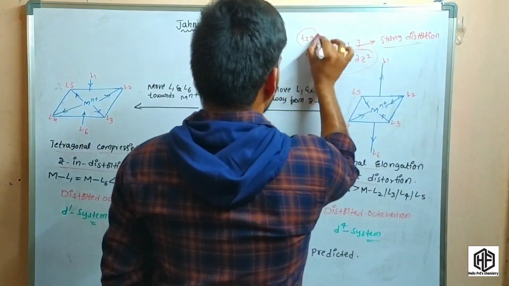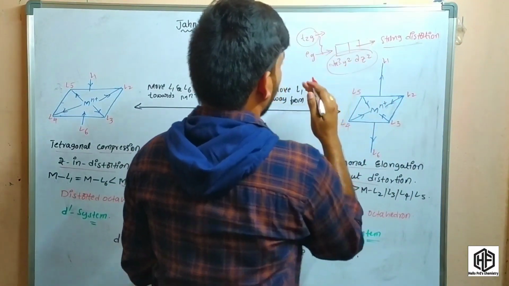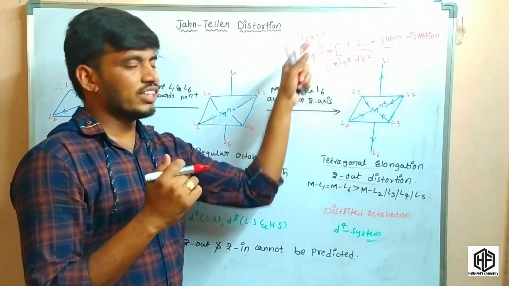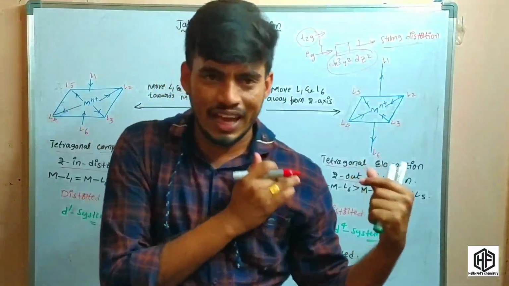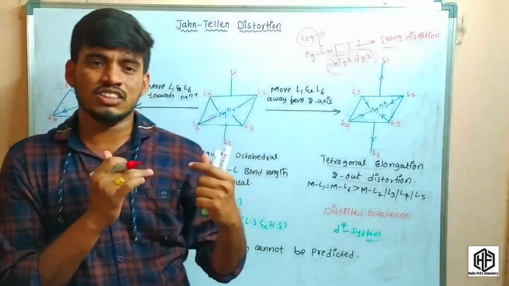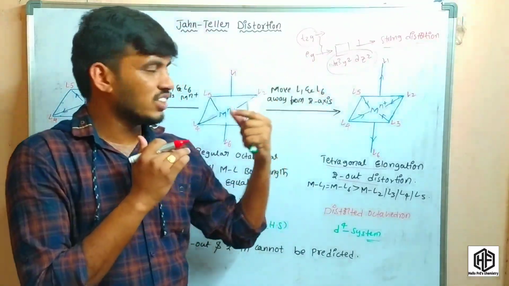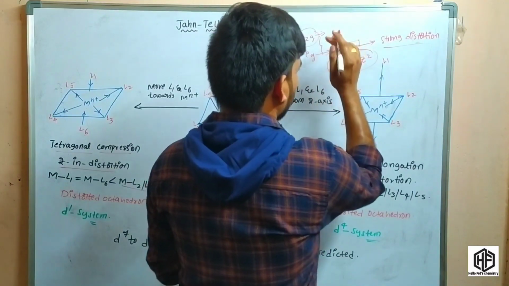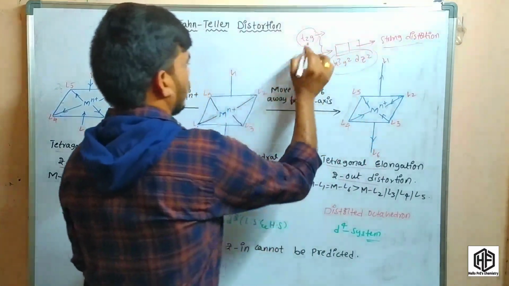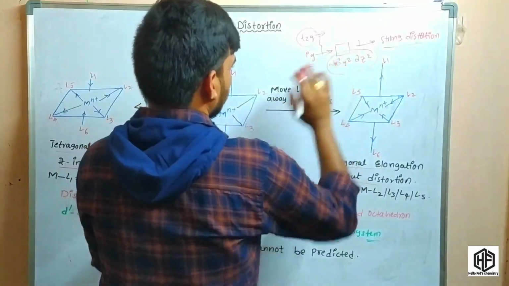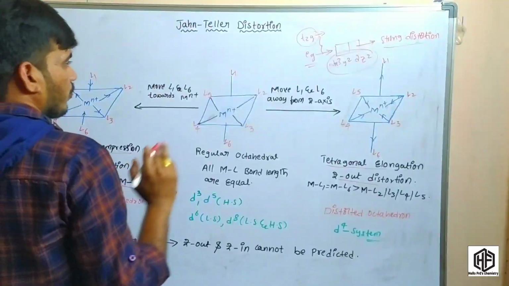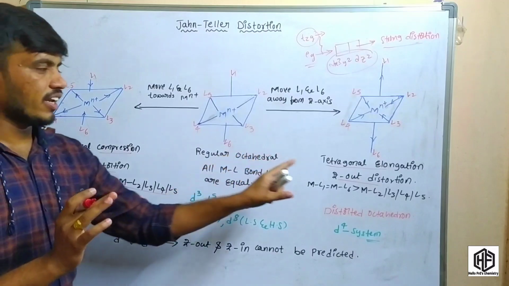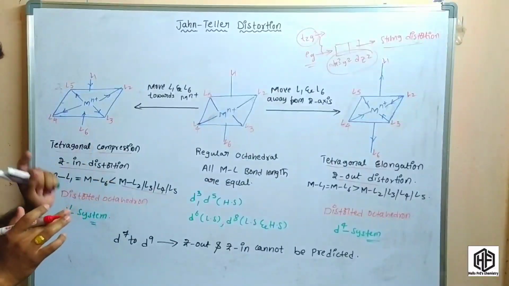But in the case of t2g set orbitals, the ligands approach in between the axes. Whenever it is in between the axes, the distortion is very little. It means a very weak, slight distortion takes place in t2g orbitals. So these are the two important points. This is the regular octahedral, tetragonal elongation and tetragonal compression.